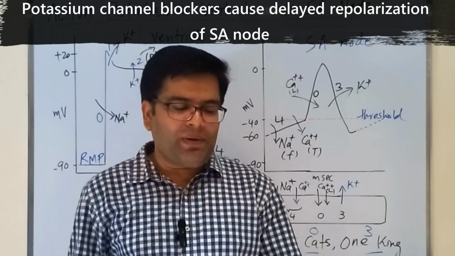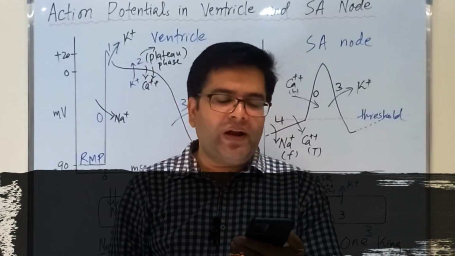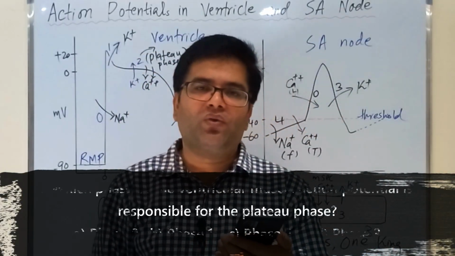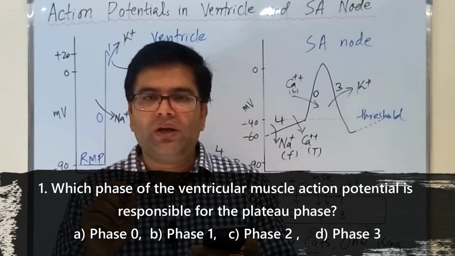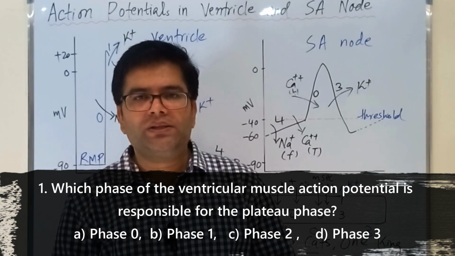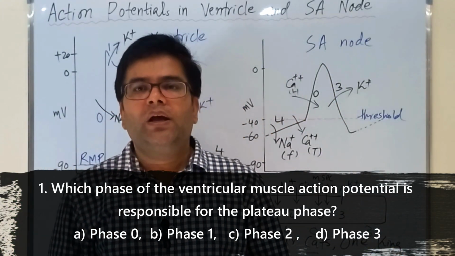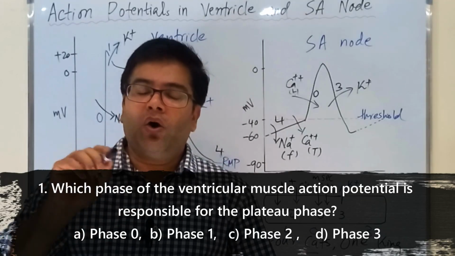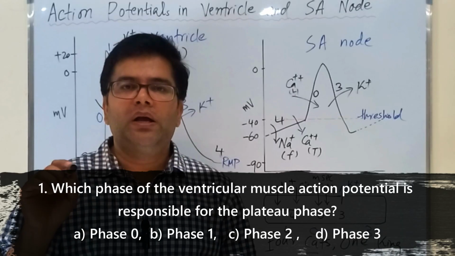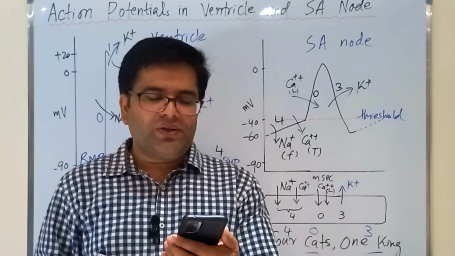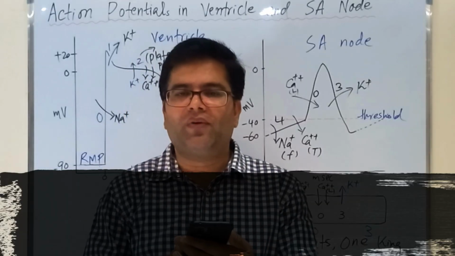Now, in the end, let's discuss some MCQs. The first question is about the ventricular muscle action potential. Which phase of the ventricular muscle action potential is responsible for the plateau phase? The options are phase 0, phase 1, phase 2, phase 3, and phase 4. The answer is phase 2, also called the plateau phase. And if I ask you the ionic mechanism behind phase 2, it is because of the opening of slow calcium channels.